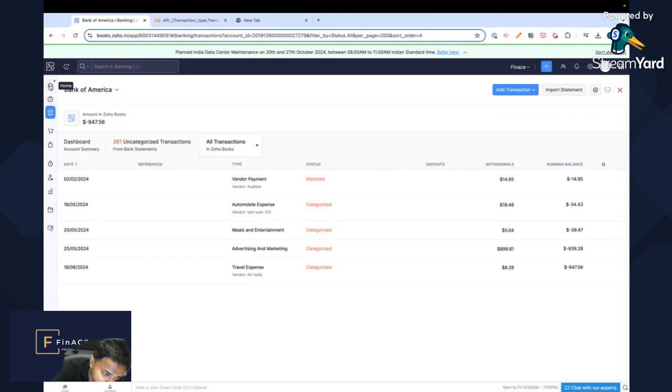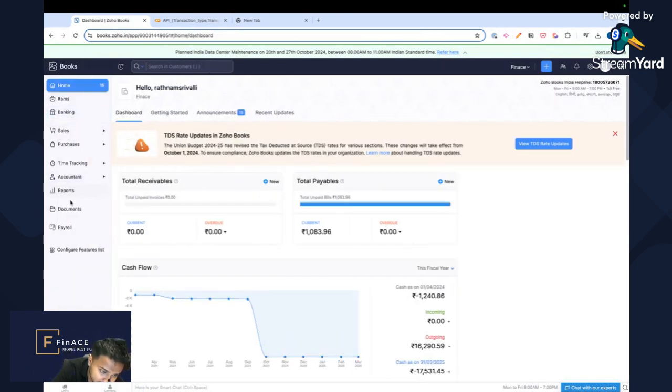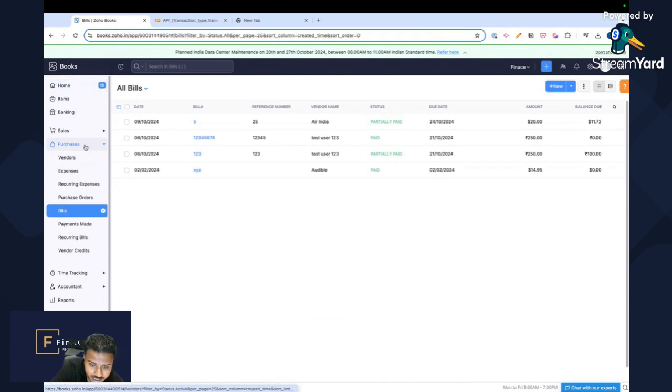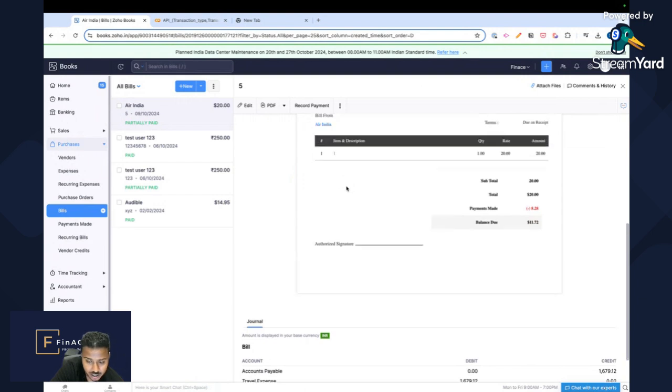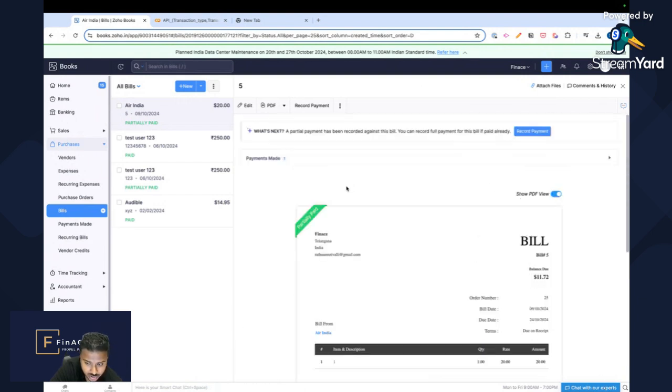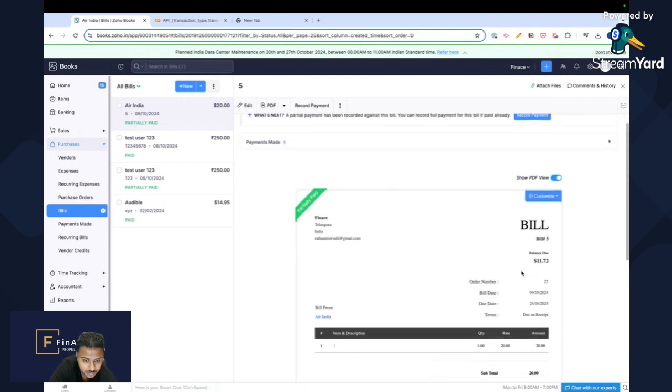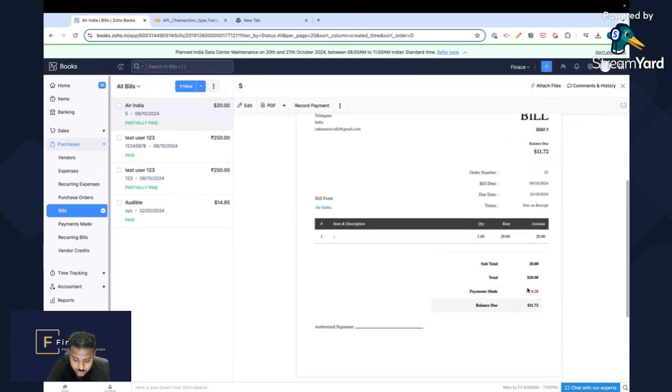So if we go to purchases, bills, and boom, that is correct. Partially paid. If we open this up, we can see that it's been paid partially, which is $8.28. $20 minus $8.28, $11.72 is remaining.